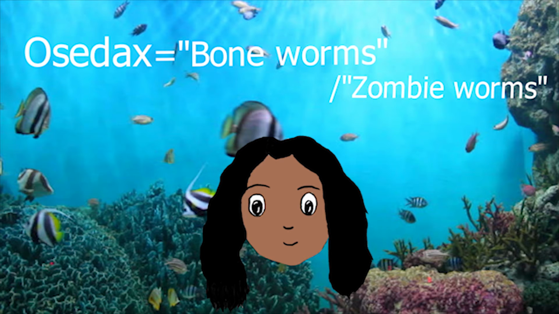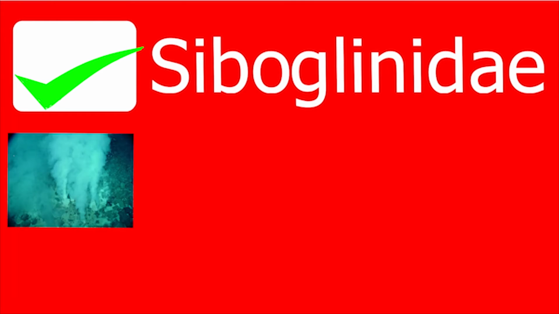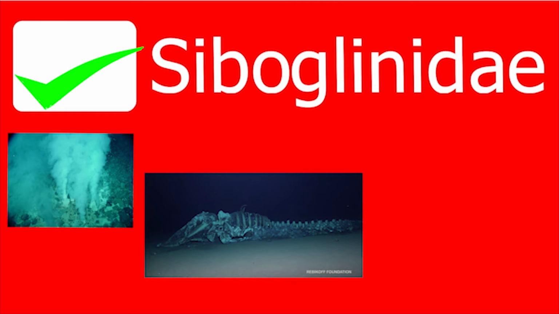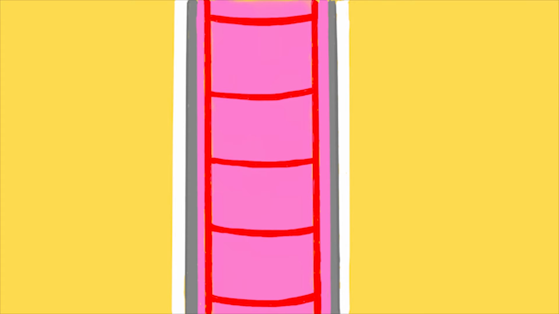Osedax belong to the family of Siboglinidae. Members of this family are usually found in resource-poor areas, such as hydrothermal vents, dead carcasses, coal seeps, and etc. They lack a stomach and mouth. Like the other members of the Siboglinid family, in replacement of the stomach, they have an organ called a trophosome, which contains sulfur-oxidizing bacteria to carry out metabolic reactions for the worm. I have explained chemosymbiosis in a lot more detail in my previous video, so please don't forget to check that one out.